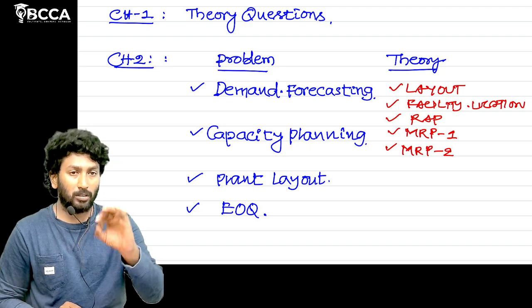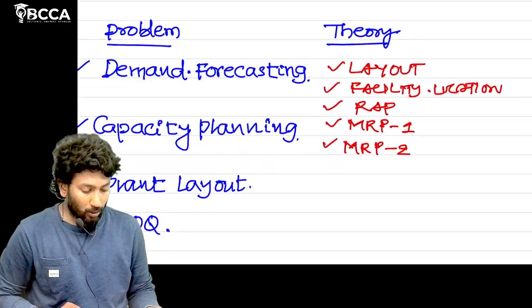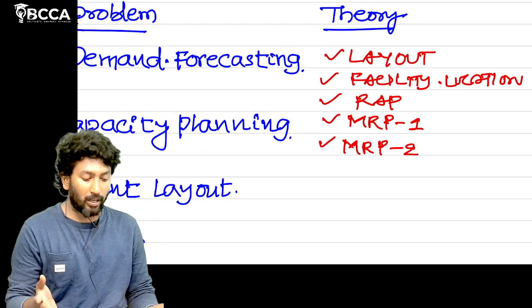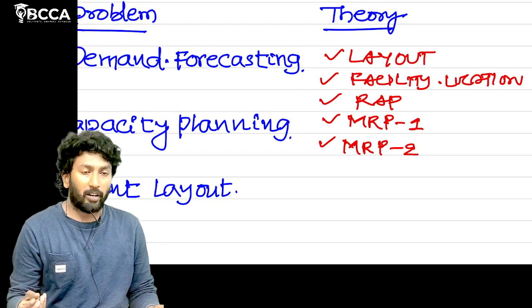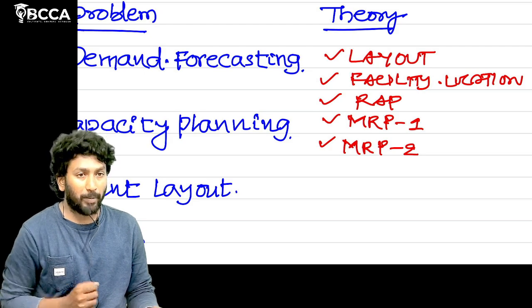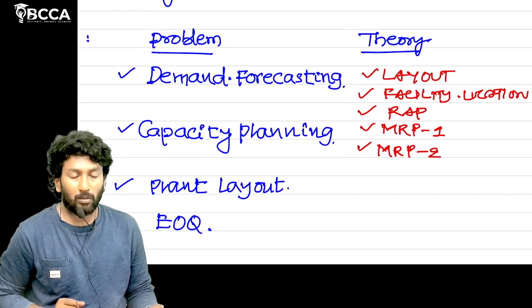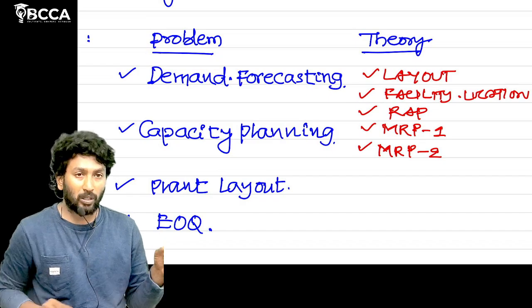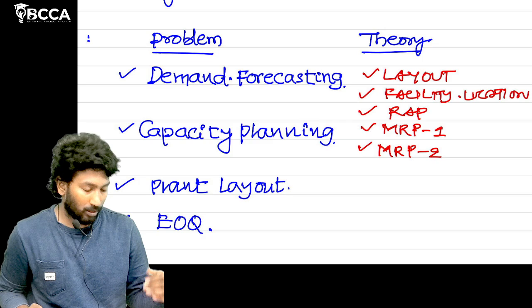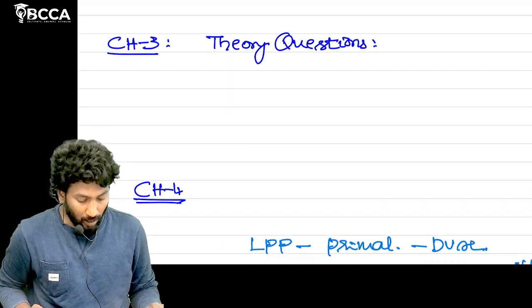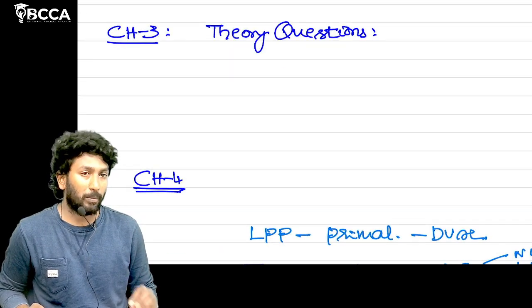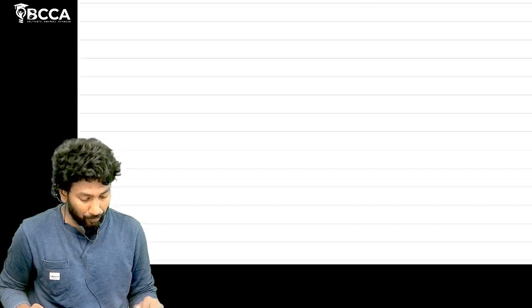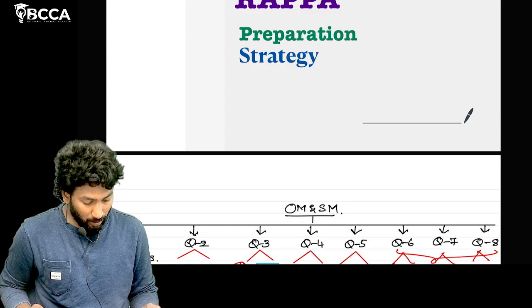For all other questions, just refer. In this chapter we have some theoretical questions in layout and facility location, aggregate planning, MRP1, MRP2. Questions relating to these concepts, just go through them. And coming to chapter number 3, it is the complete theoretical part, as we all know.